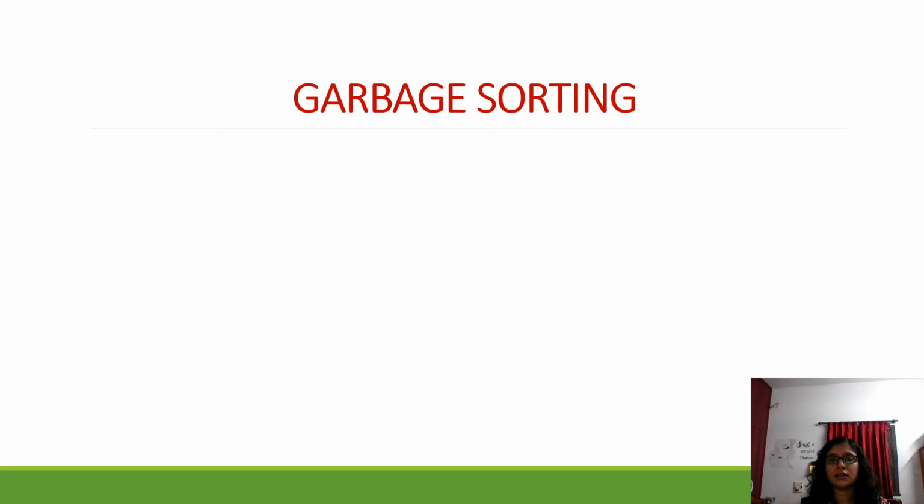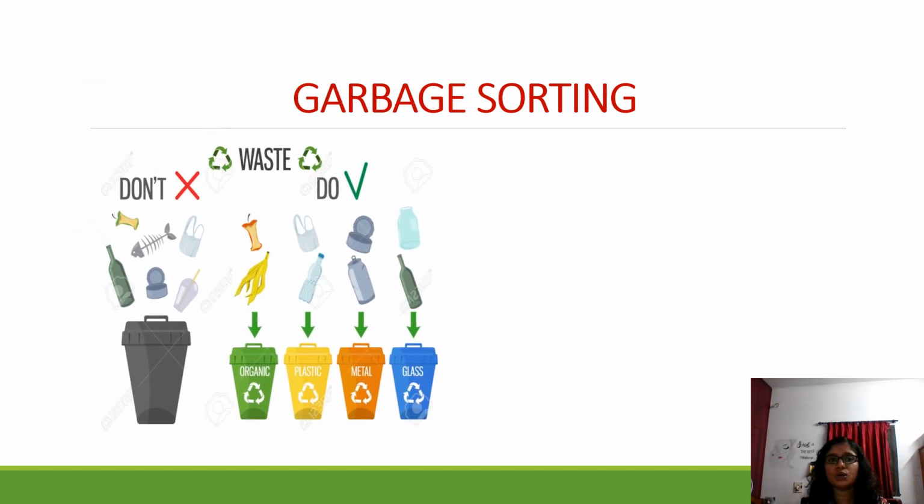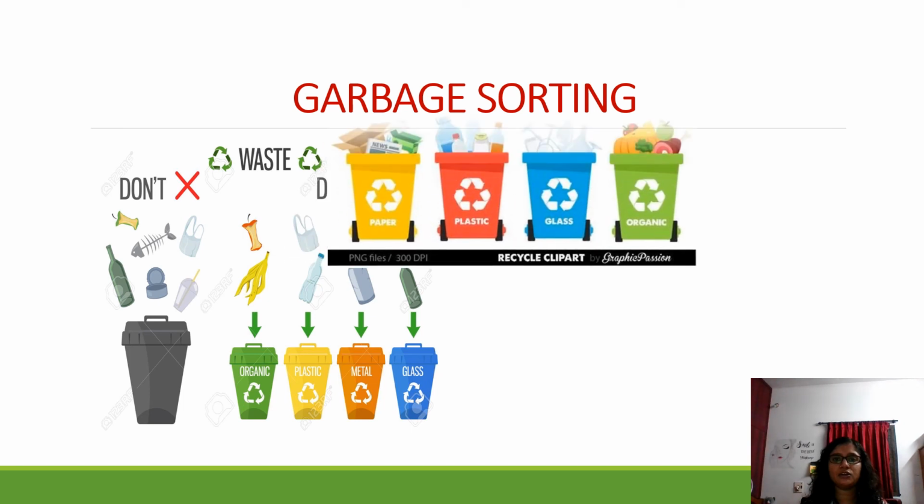Now garbage sorting. This is what I said. Garbage sorting is not when you put all the waste in a single dustbin. That is not much appreciated. There are certain things that you need to throw in different boxes, like when it is fruit peels or some vegetable peels, you can put it in one box. Plastics, you can separate in another box. You can put metals in one box, because daily we won't be getting waste that is from metal and glass and plastic. Only food wastage is there. Most of the time we have food wastage, right? So when you have these kind of plastic, metal and glass wastage, sort your garbage. Okay, don't put it in the same.